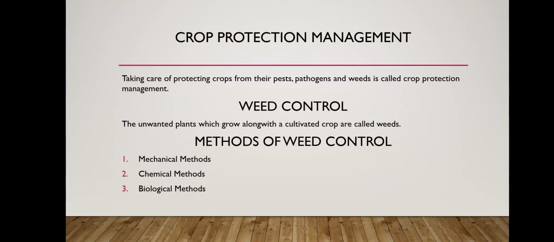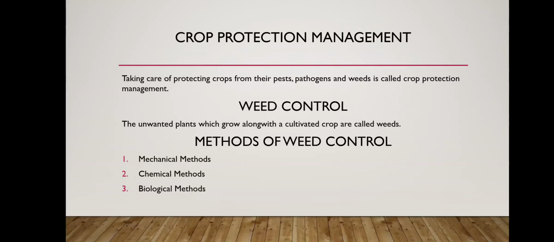Now next is crop protection management. When the crop is being grown, it needs to be protected also. Crops can be protected from insects, pests, weeds, etc. To control insects, pests or weeds, we use different chemicals known as insecticide, pesticide, weedicide, etc. Taking care of protecting the crop from pests, pathogens and weeds is called crop protection management. Insects and pests can be killed by insecticide or pesticide.